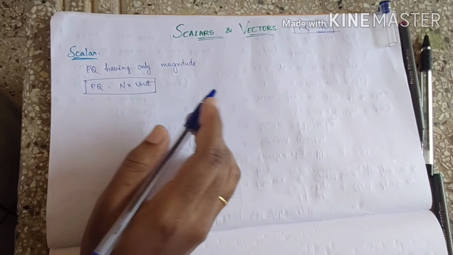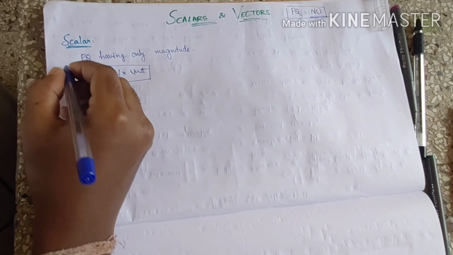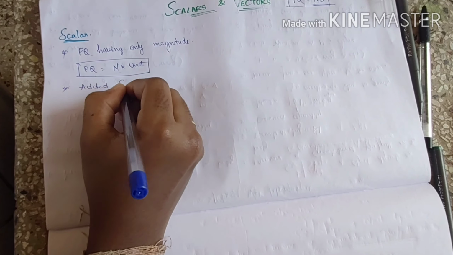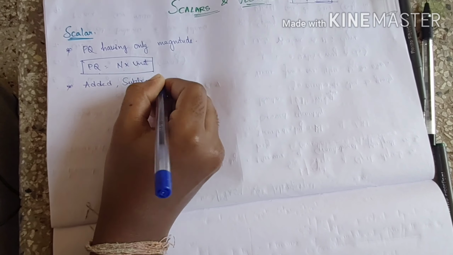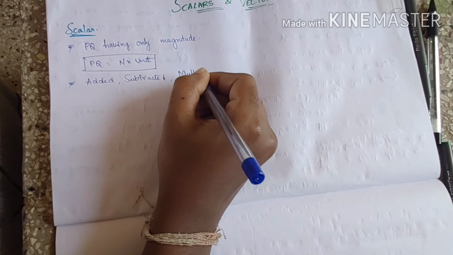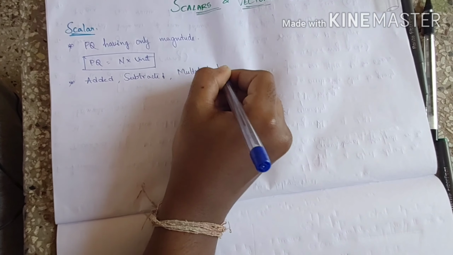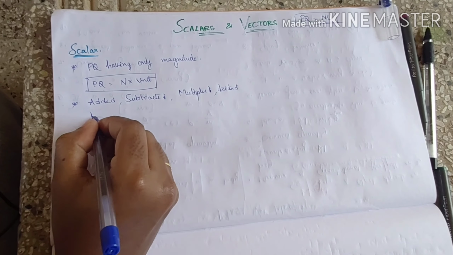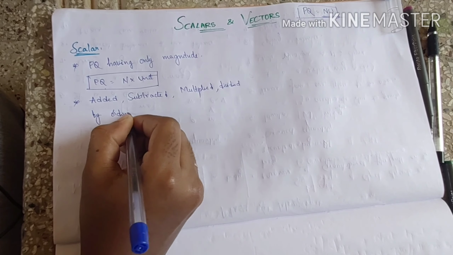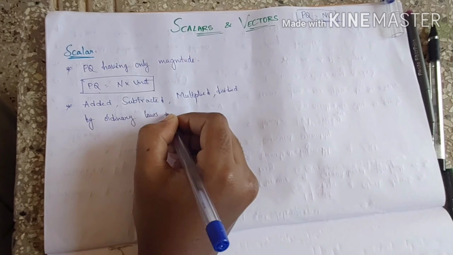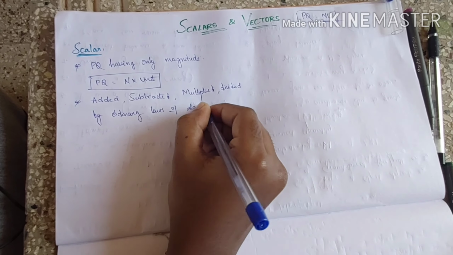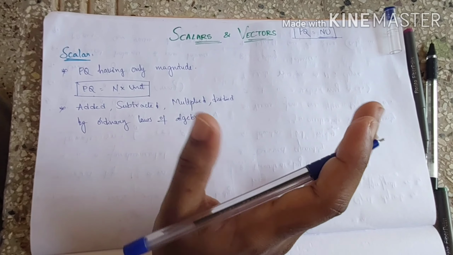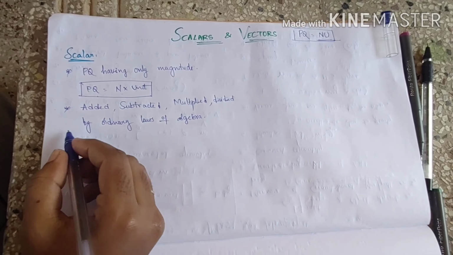PQ is equal to n into unit, whereas this can be added, subtracted, multiplied or divided. All the mathematical operations on scalars can be done by ordinary laws of algebra. Ordinary laws of algebra means the basics of maths. So you don't need any special laws to add or subtract scalars. You simply use ordinary laws of algebra.